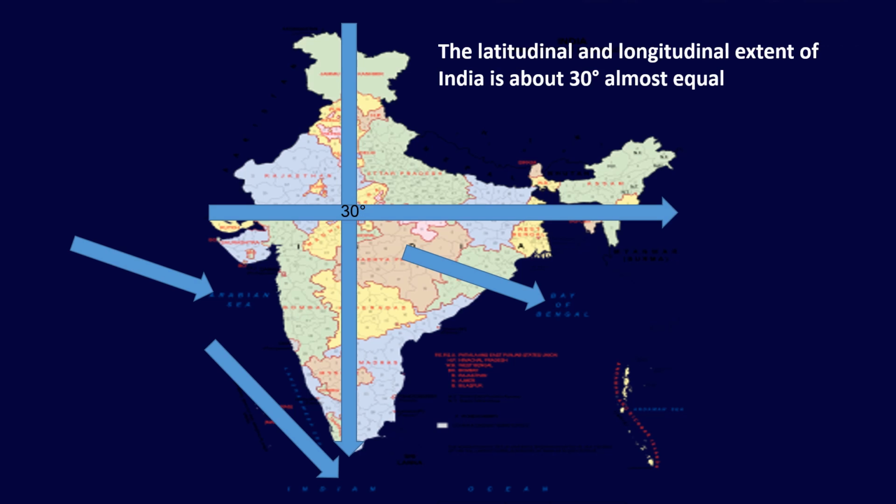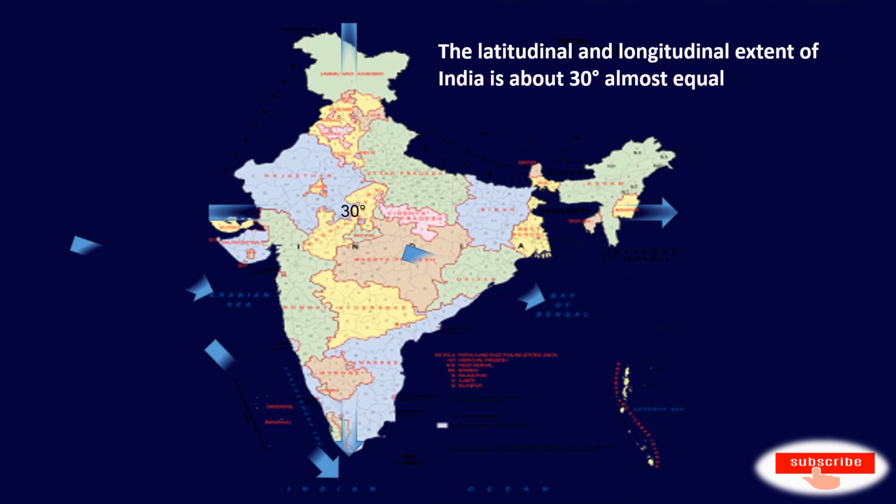If we see the longitudinal and latitudinal extent of India, then we will find them nearly equal. The latitudinal and longitudinal extent of India is almost 30 degrees. But when we see the map, we can observe that the east-west extent of India appears to be smaller than the north-south extent. But they are almost equal because they are 30 degrees.